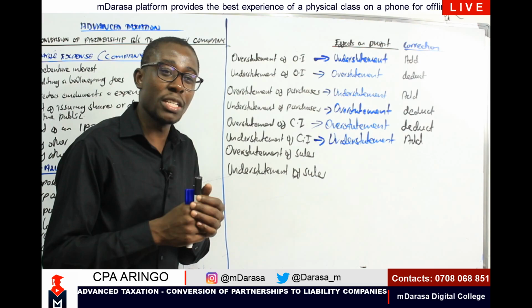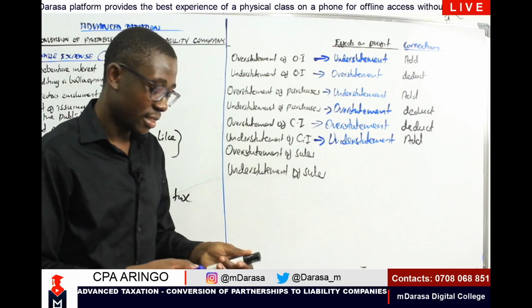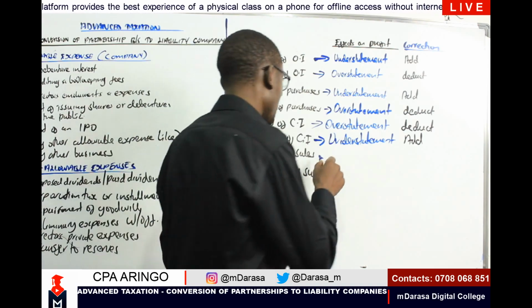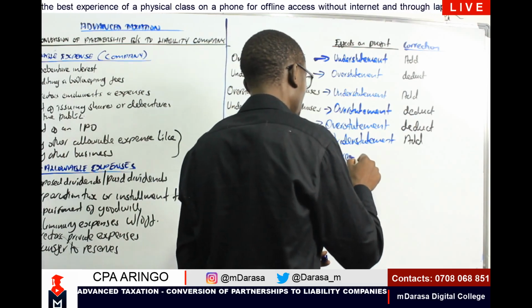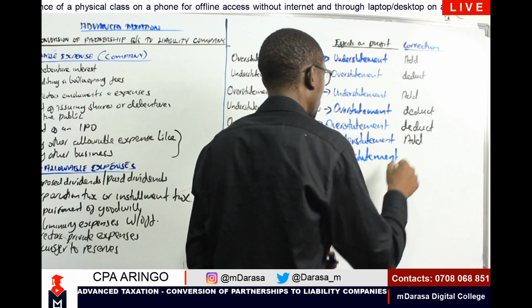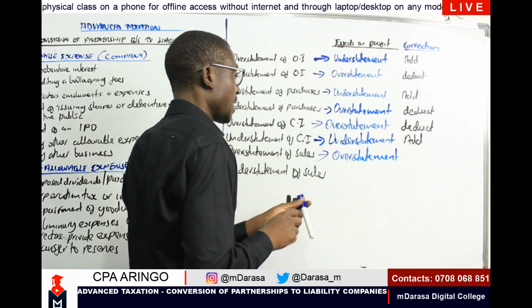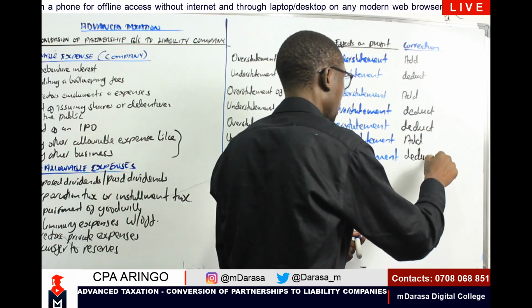I'm pausing so that you should think about it and give me a solution. In this case, you'll find that the impact will be overstating our profit. And of course, to correct that, we are going to deduct that overstatement value.